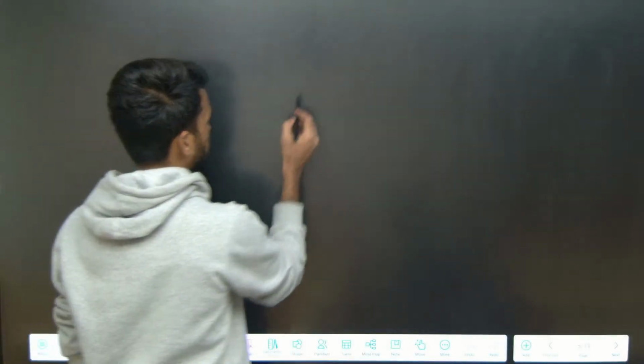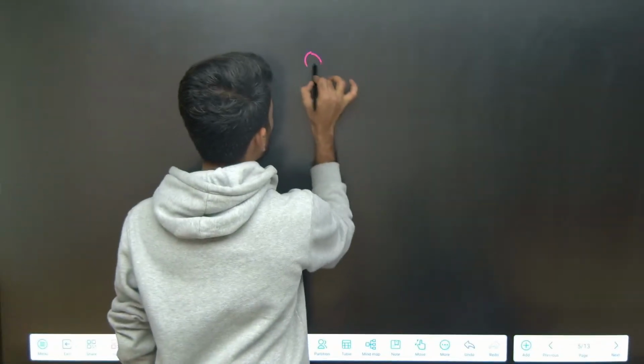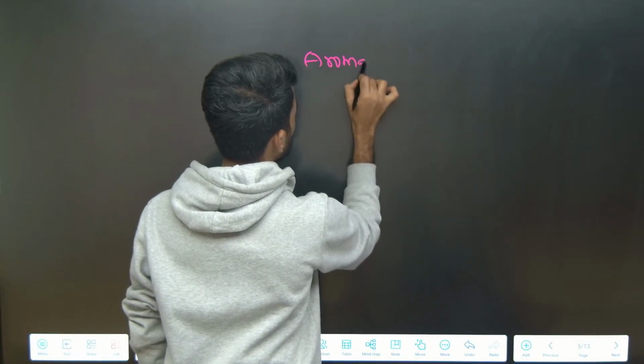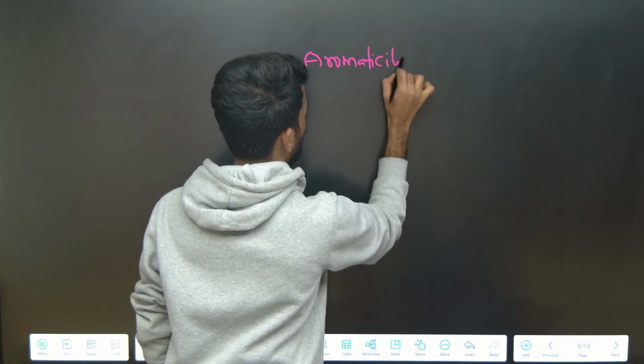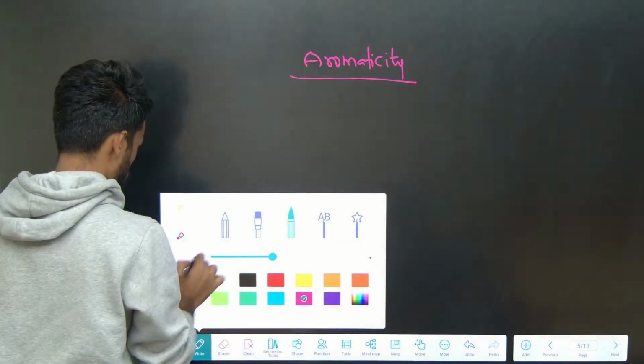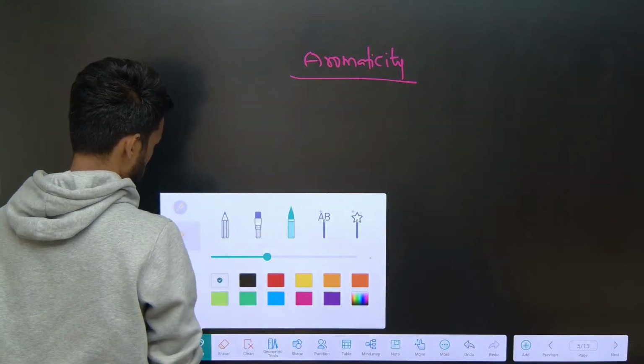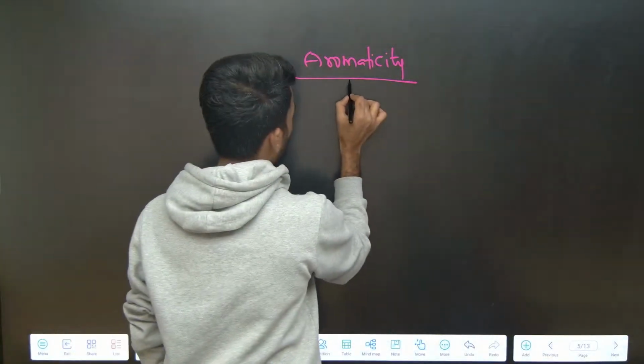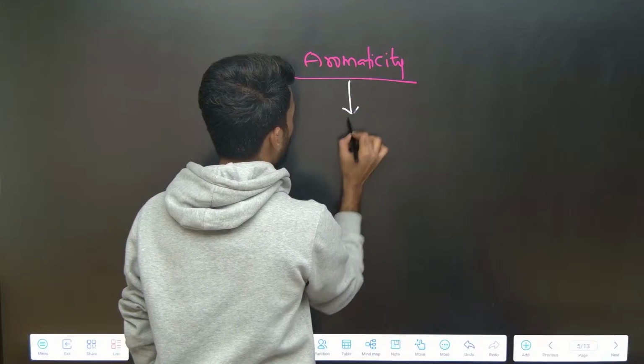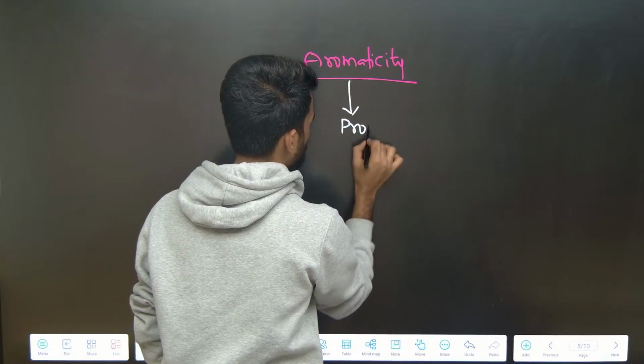First of all, I will tell you the aromatic compound reactions after learning about aromaticity, because aromaticity is the important topic here first. Aromaticity is a property of organic compounds.